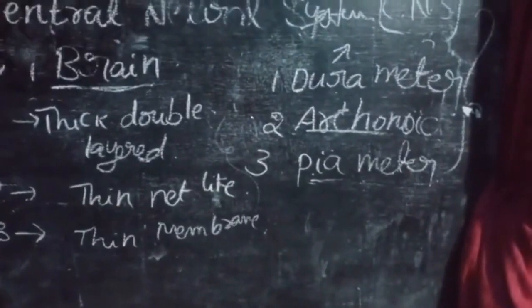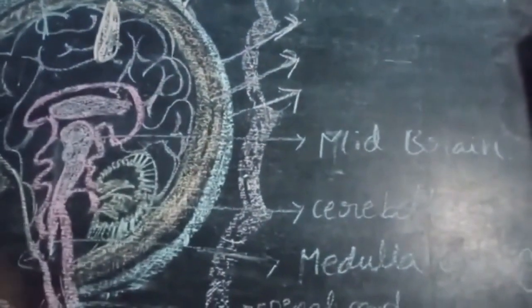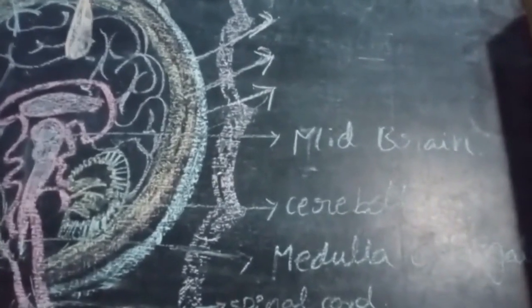You can observe this diagram. This is the dura mater. Second one is arachnoid membrane. Third one is pia mater. You can observe these in this diagram of the brain.